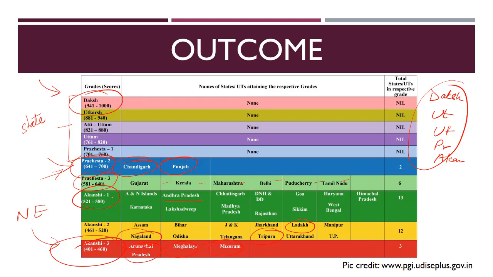See, please understand that always all of the indices, their aim is to provide policy research matter, so that a policy decision can be taken on the basis of that. So here we see that top 5 grades, they are empty and the states are getting ranked in the lowermost 5 grades.